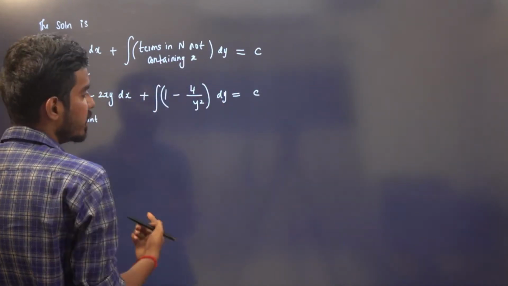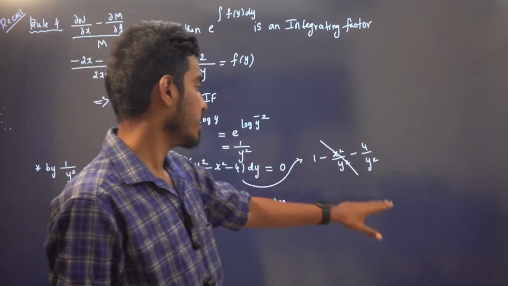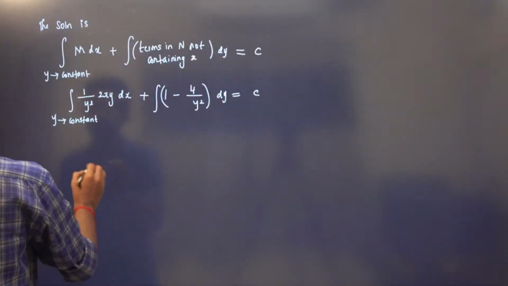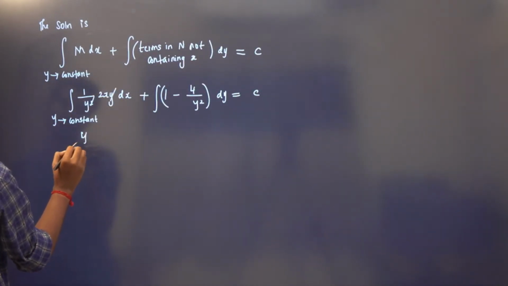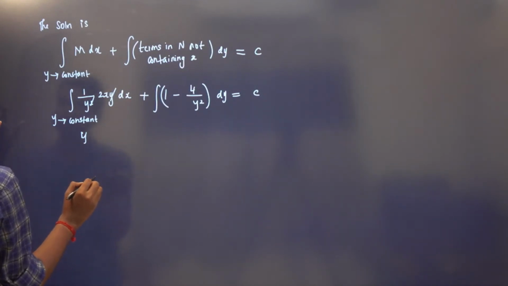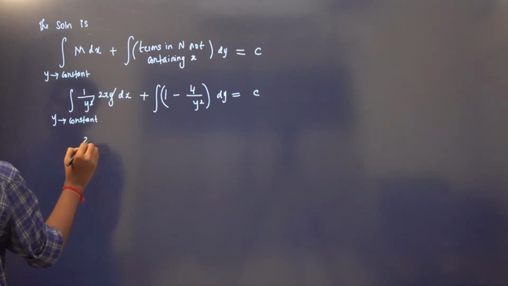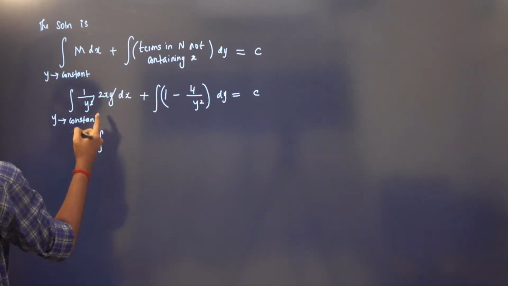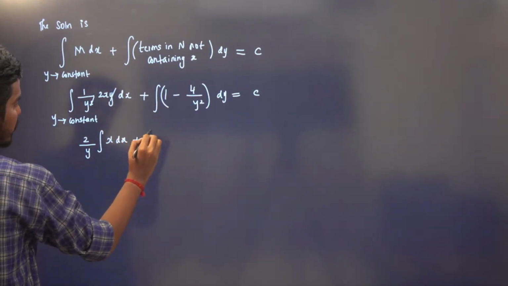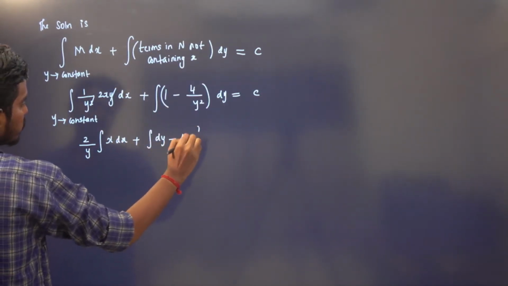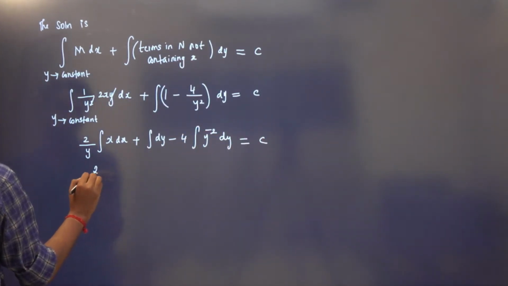Terms in N not containing x. There are three terms in N. This term containing x, cancel it out. So 1 minus 4 by y square. So just take 2 by y outside. You need to integrate by treating y as a constant. So we have 2 by y integration of x dx, plus integration of dy minus 4 times integration of y power minus 2 dy is equal to c.